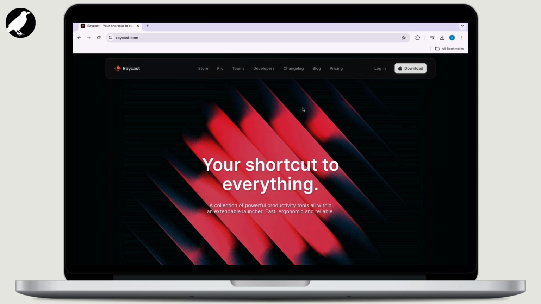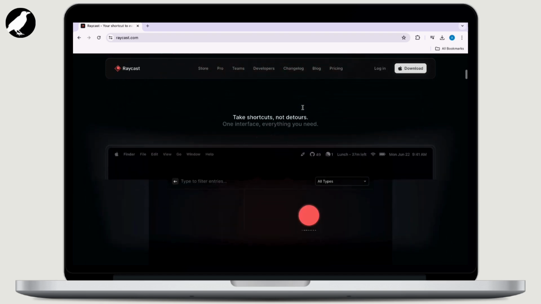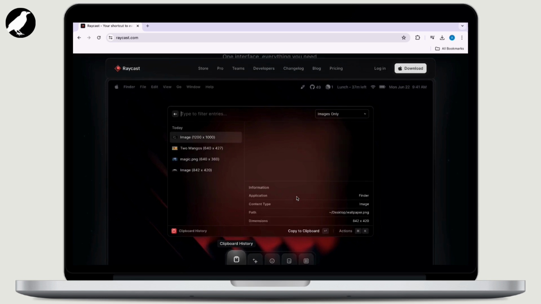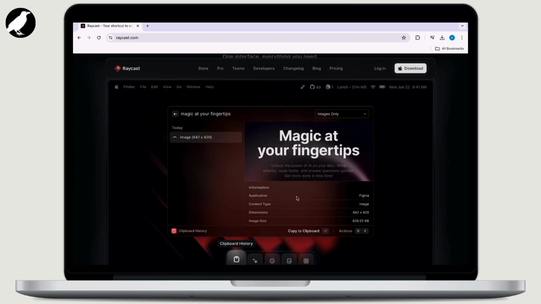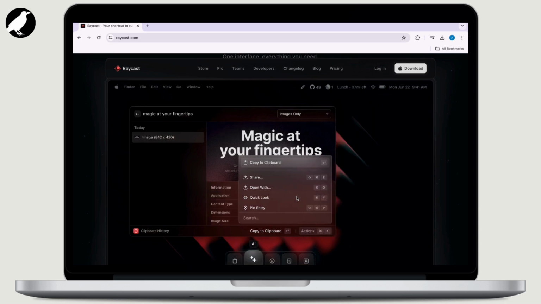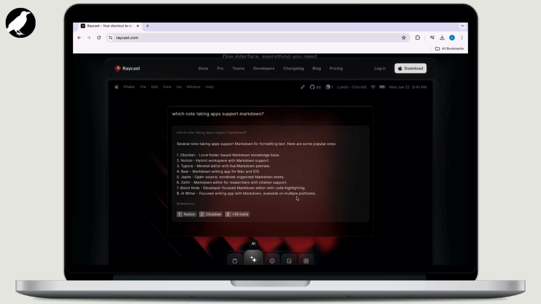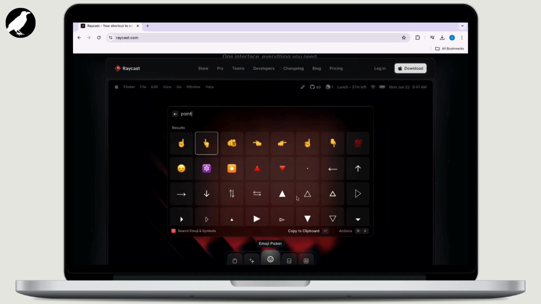Raycast is a productivity app for macOS that enhances your workflow by providing quick access to various tasks, tools, and integrations right from your menu bar. So Raycast is designed to streamline your workflow and improve productivity by centralizing access to tools and actions directly from your macOS menu bar. It is particularly useful for users who frequently perform tasks across various applications and platforms and prefer a unified interface for efficiency.